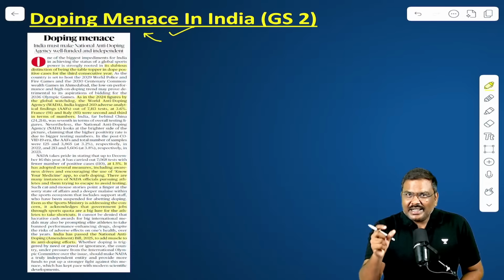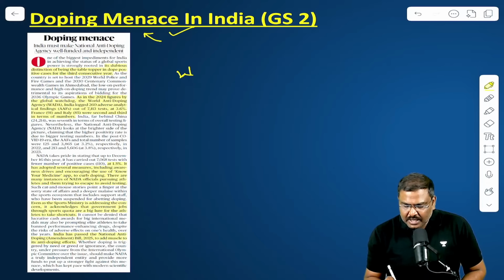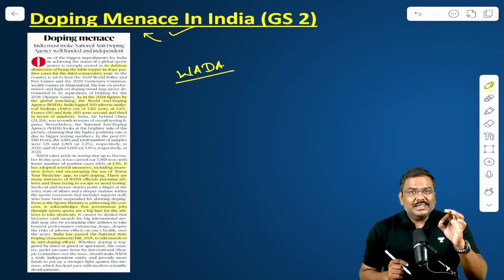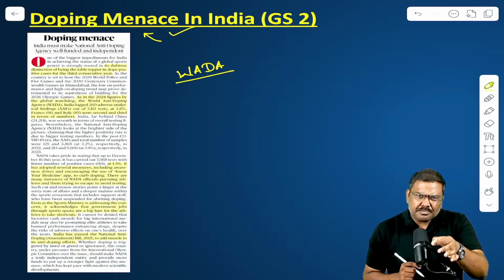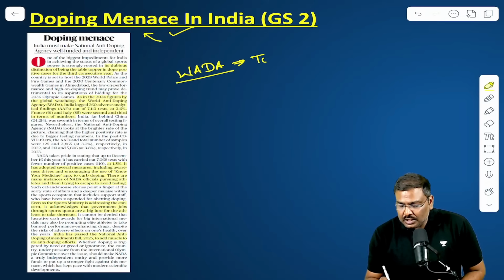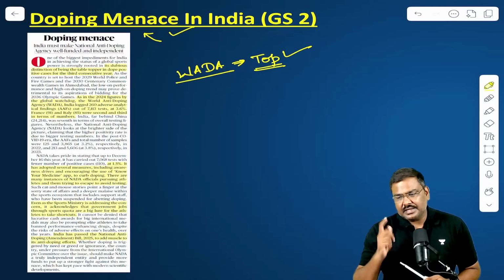According to the latest report published by WADA, World Anti-Doping Authority, the list was published in the month of December itself. India is the top country in terms of the doping cases.